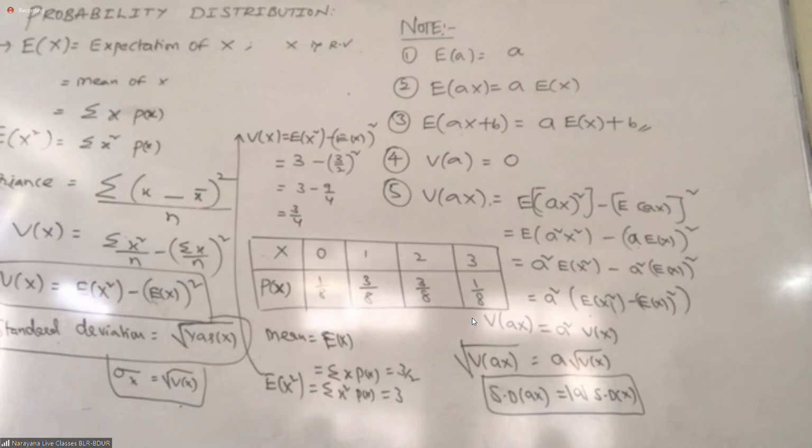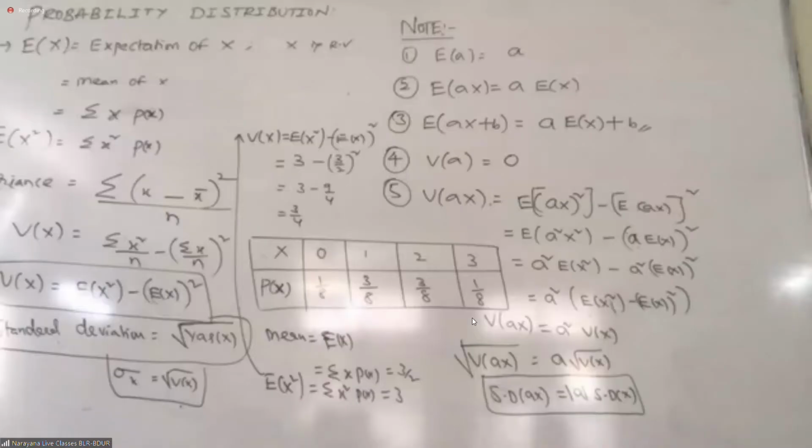What about the 13th question? Let x denote the sum of the numbers obtained on 2 dice. We discussed this point. Do you remember, students? 1, 2, 3, 4, 5, 6, 7. 7 will be in the middle. I'm talking about the sum: 1, 2, 3, 4, 5, 6, 7, then 8, 9, 10, 11, 12.